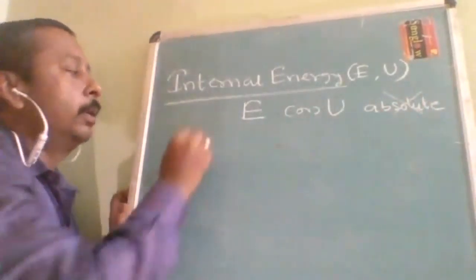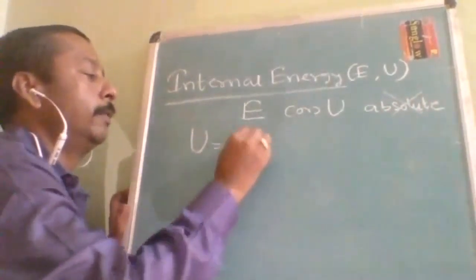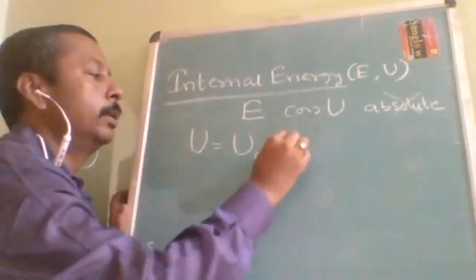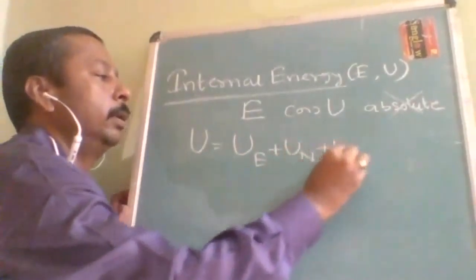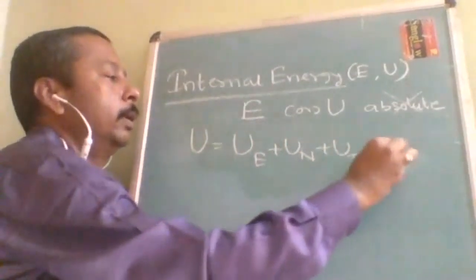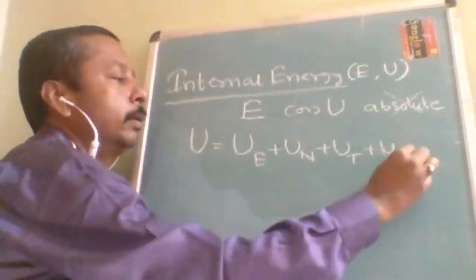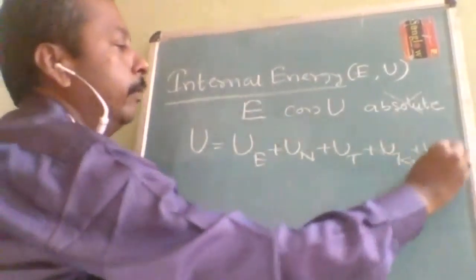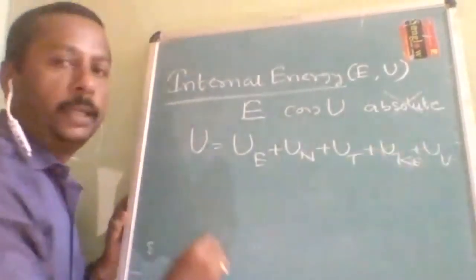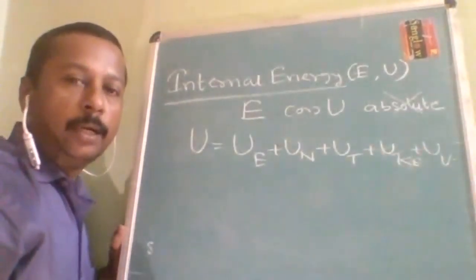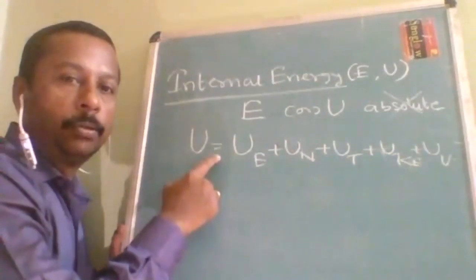Understood? Because internal energy itself is electrical energy, nuclear energy, translational energy, kinetic energy, vibrational energy. Many types of energy are combined together to make up this absolute value.